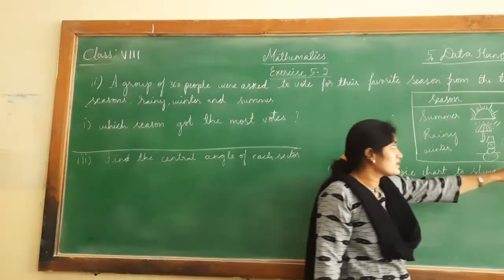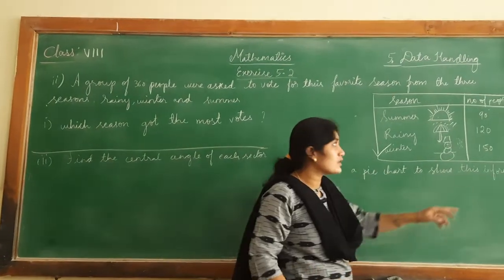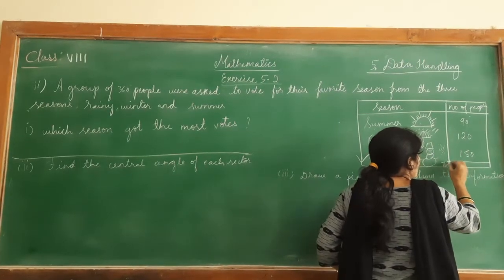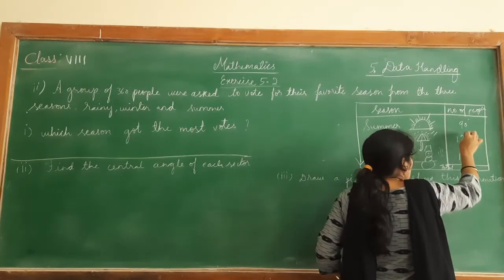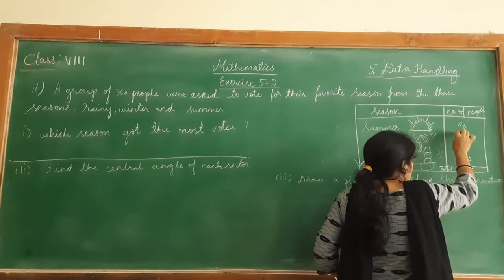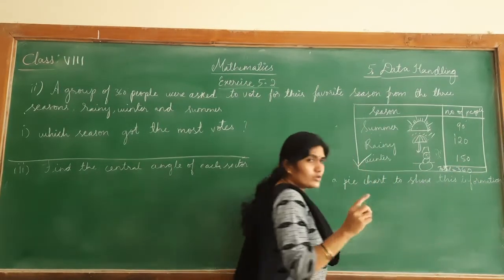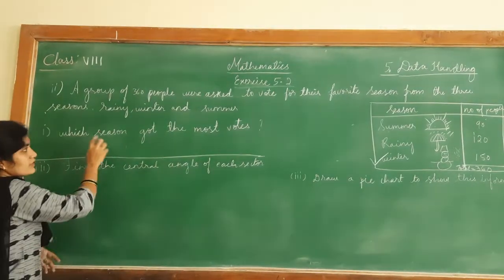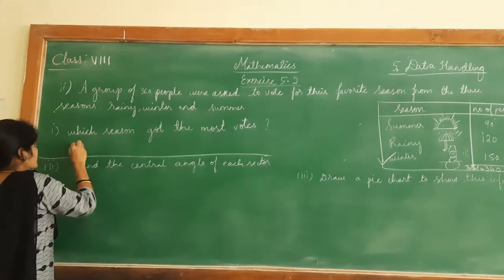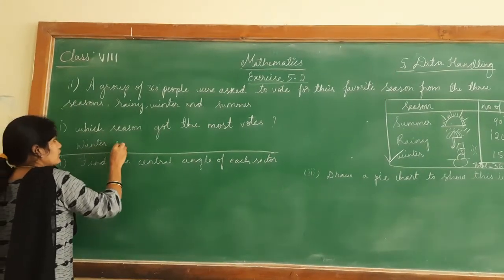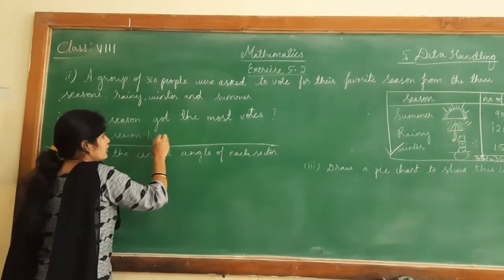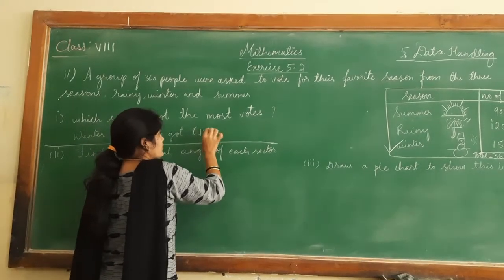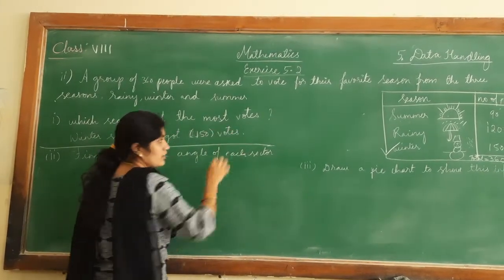By observation, we can see that winter has got the highest vote, that is 150 votes. And the total number of votes is 90 plus 120 plus 150, which is 360. So the total number of votes is 360, out of which 150 like the winter season. Which season has got the most votes? Winter season has got 150 votes, which is highest.